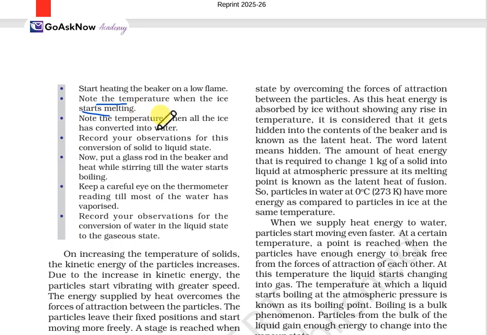Note the temperature when all the ice has converted into water. Record your observations for this conversion of solid to liquid state. Also put a glass rod in the beaker and heat while stirring till the water starts boiling. Now keep careful eyes on the thermometer reading till most of the water has vaporized.